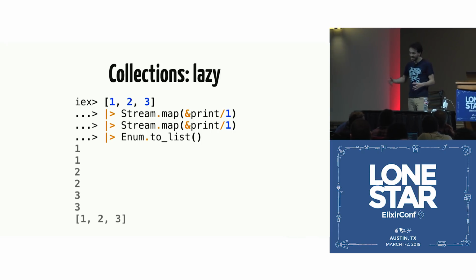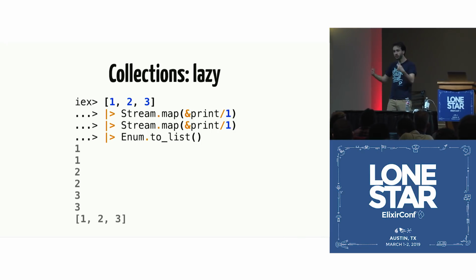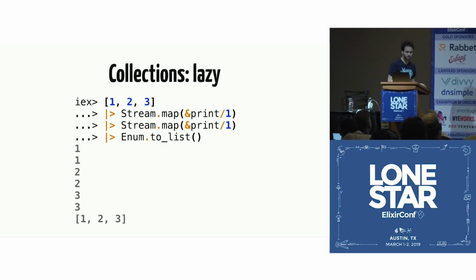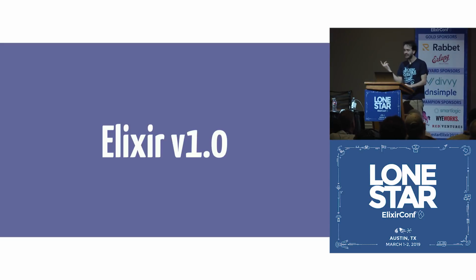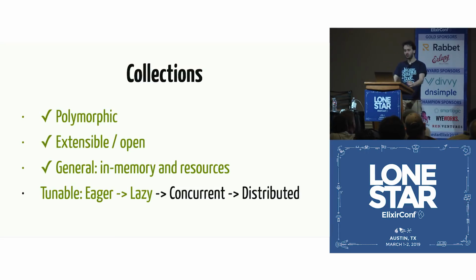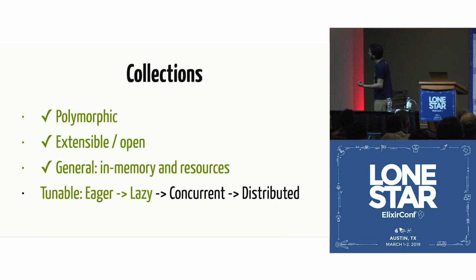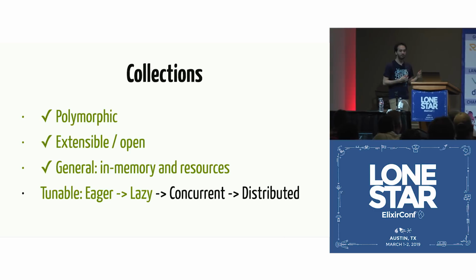With string, we never load the whole 1 GB into memory. We get the first line, we process it. We get the next line, we process it, and so on and so on. And this is exactly the feature set that made it into Elixir 1.0. Okay? So if we look at this journey, we're able to get reasonably far in this journey. We got polymorphism, we got extensibility, it's general, and we can go from eager to lazy.